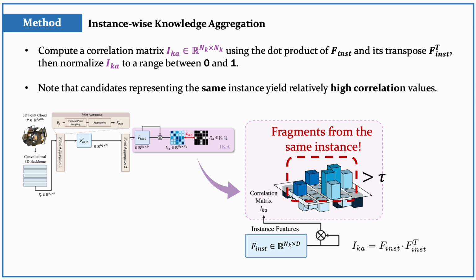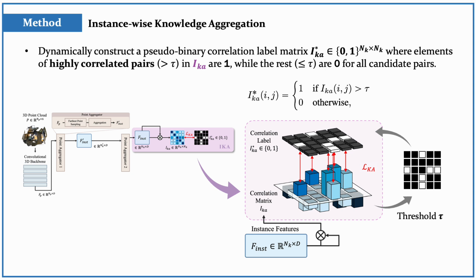Thus, based on this correlation matrix, we consider pairwise candidates with correlation values surpassing a predefined threshold tau as fragments from the same instance. Then, we softly guide these candidates by optimizing their correlations, motivated by the success of recent correlation regularization strategies. We extend this approach to further enrich coherence among highly correlated candidate features while also encouraging the network to be aware of scattered cues for each instance. In particular, we dynamically construct a pseudo-binary correlation label matrix where elements of highly correlated pairs in the IKA matrix are 1, while the rest are 0 for all candidate pairs.